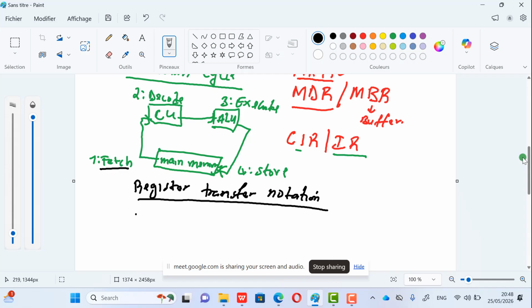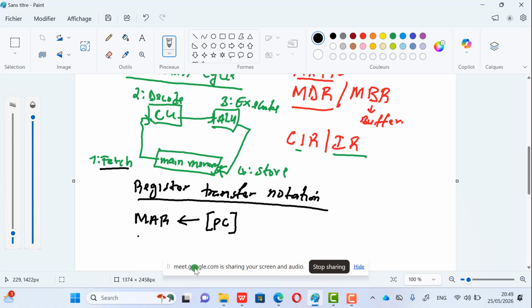The first step here is that the memory address register stores the content of the program counter. Meaning that if you are describing orally, this is how you say it. But if you are using the register transfer notation, this is how you represent it. So please, this square bracket here simply means content. Like if I put PC inside square brackets, I'm saying the content of the program counter. That's the meaning of that. Good. So this happens in the following step: the memory address register stores the address found in the program counter. So this is one thing that happened.